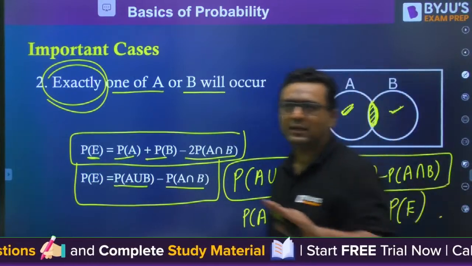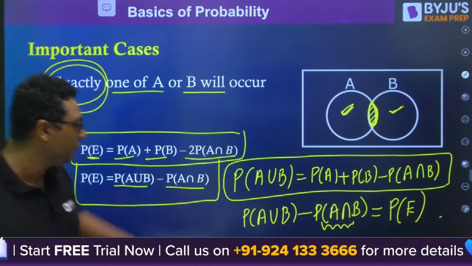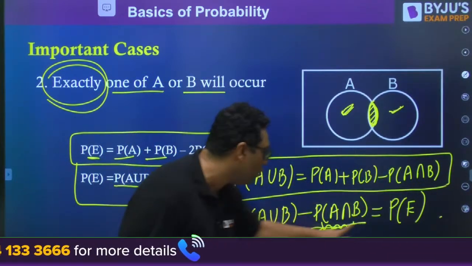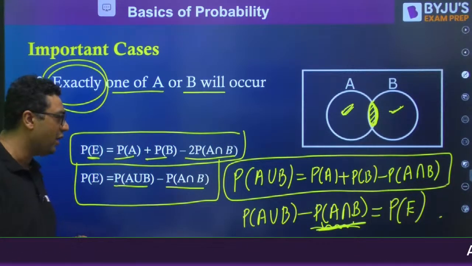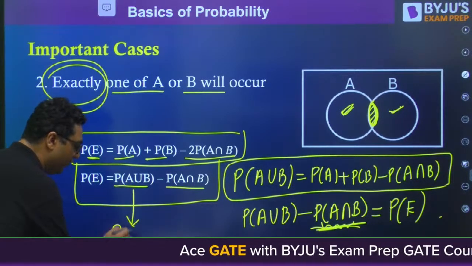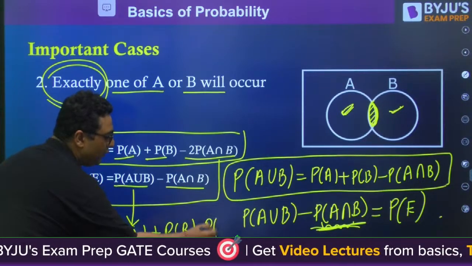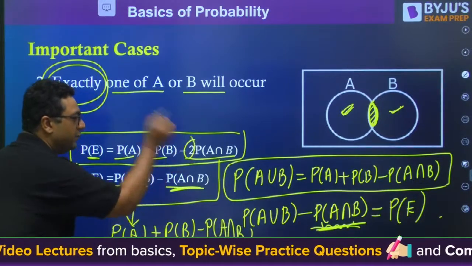Guys, are you getting it? Is it clear? Vineet, you got it? Where did the 2 come from? Because look, P(A) plus P(B) minus this was the formula. When you subtract this once more, you will get this to be 2 times. Are you getting it, Vineet, now? You already know the union formula has probability of A plus probability of B minus probability of A intersection B. So when you remove it again, it will become 2.